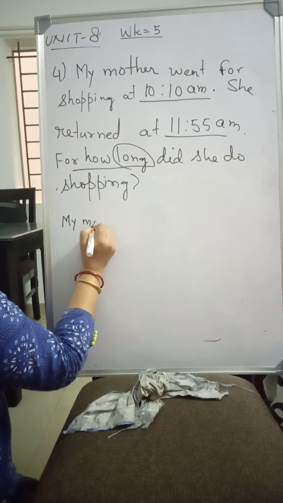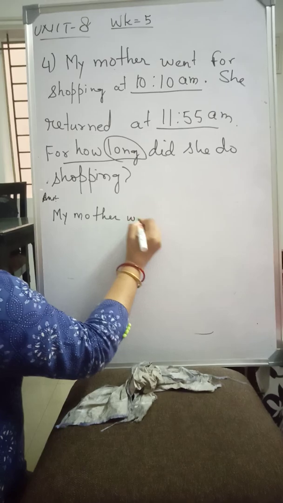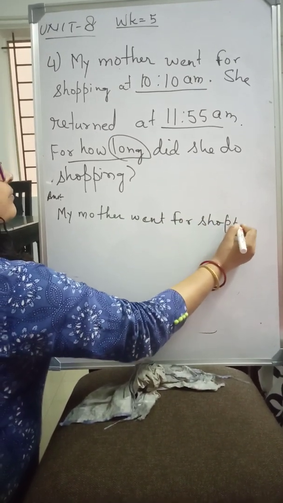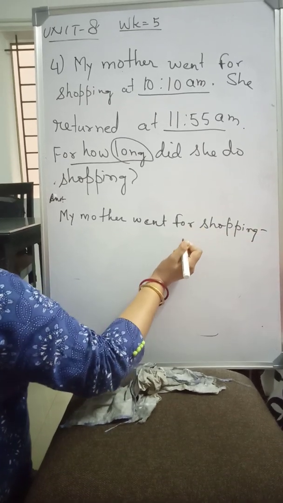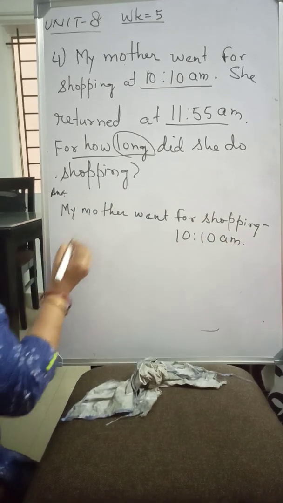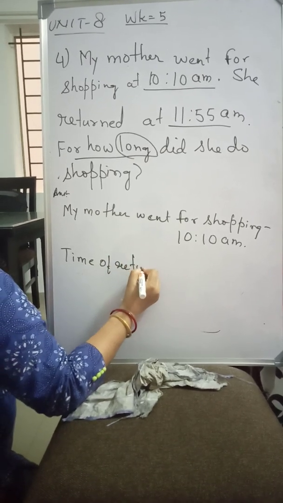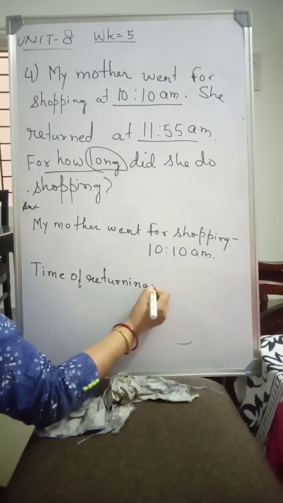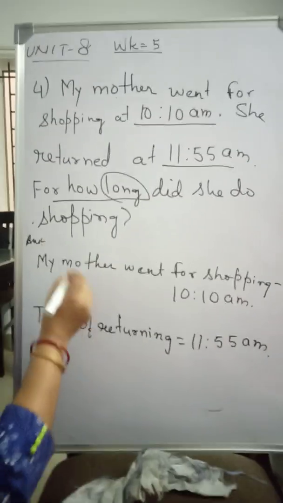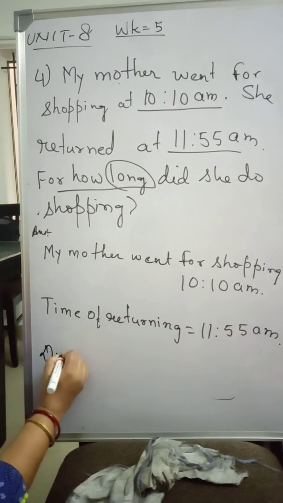My mother, this is the answer, went for shopping. When did she go? It is at 10 a.m. And the time of returning from the shopping is equal to 11:55 a.m. Correct? So how long did she do shopping? So duration of shopping.